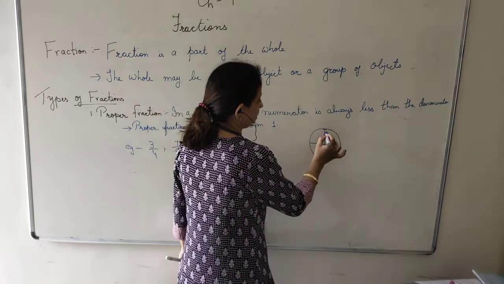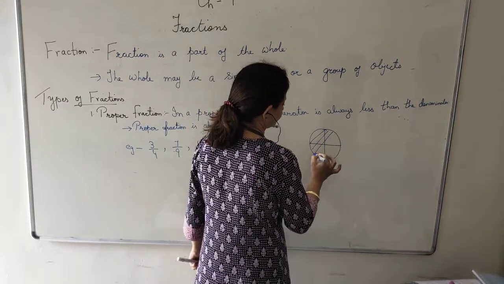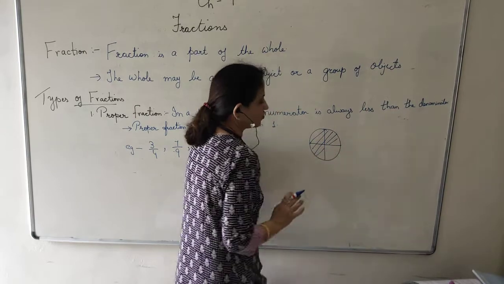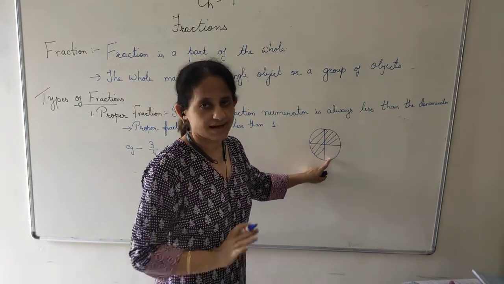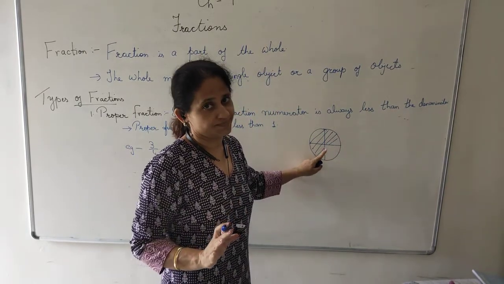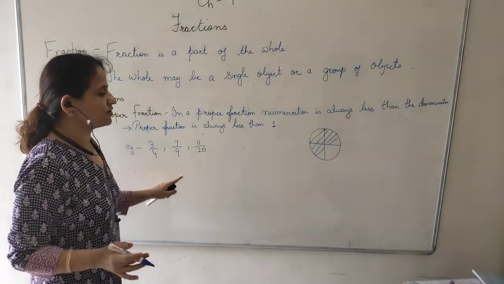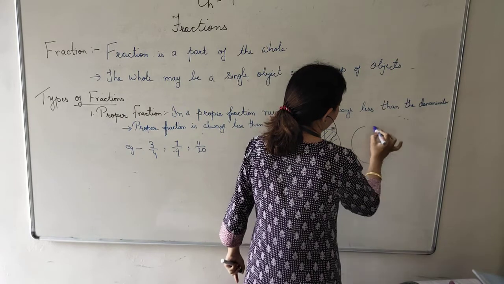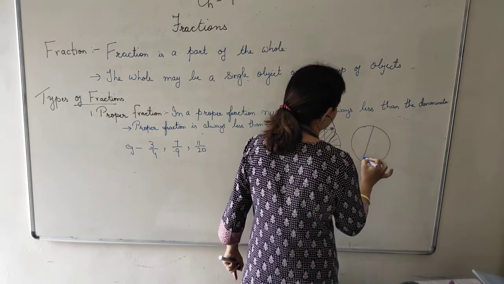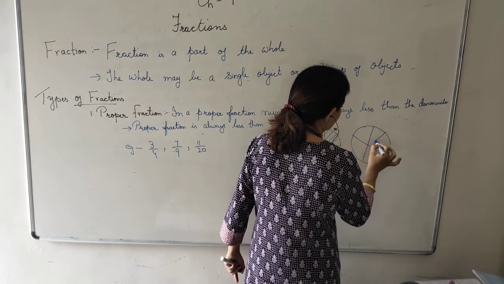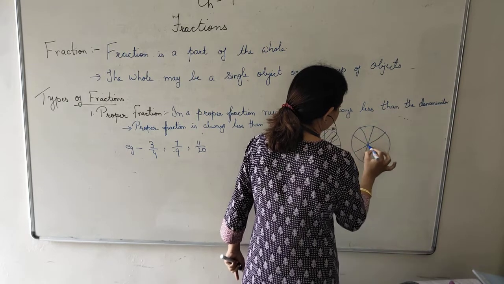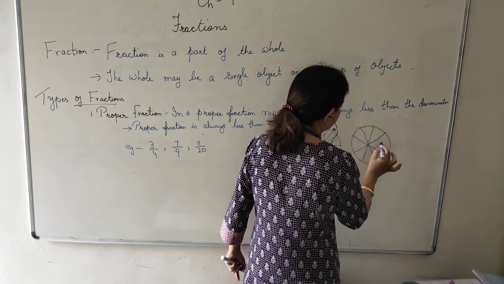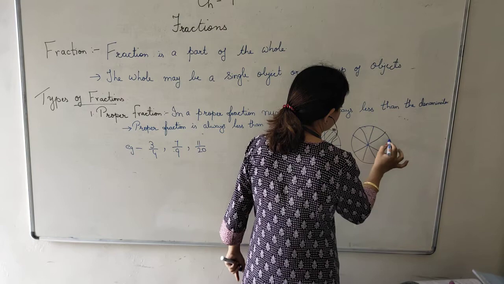Clear? And I eat 3 parts. So I have eaten less than 1. I have not finished the whole thing. Same way, 7 upon 9. Suppose there is a cake and I make 9 parts. 1, 2, 3, 4, 5, 6, 7, 8.